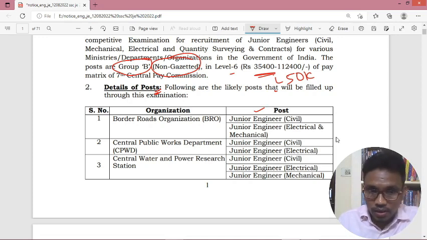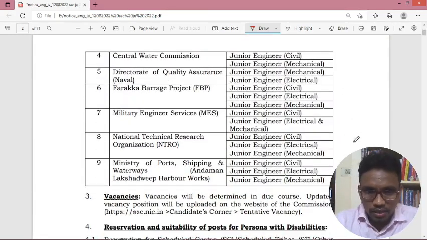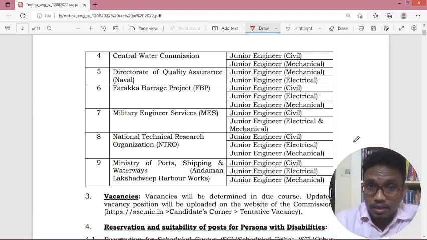The organizations are Border Roads Organization. For this particular organization, we have to pass the physical efficiency test, and we should also qualify the medical standard and physical efficiency test. And coming to Central Public Works Department, CPWD, and another one is Central Water and Power Research Station. Here different organizations they mentioned. Just go through this. I will pin this notification in the description. Okay. We'll move forward.